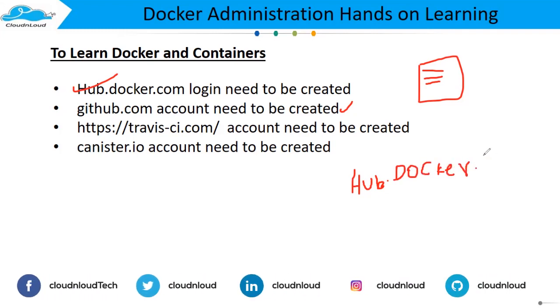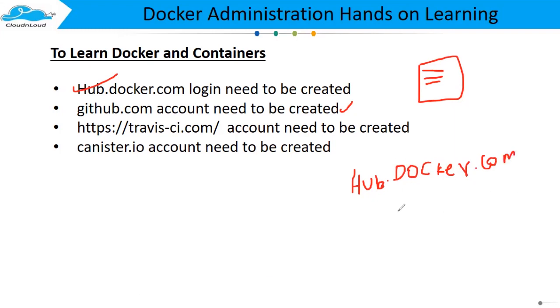Most of you know hub.docker.com as an image repository. This is a public repository. On hub.docker.com you can also create a private repository, but in production, in any of the projects you go to, they will use free private repositories. To get some idea how a private Docker repository works, there are a lot of famous private repositories available. We will go with canister.io. So you create one account on canister.io and store it in the same notepad.